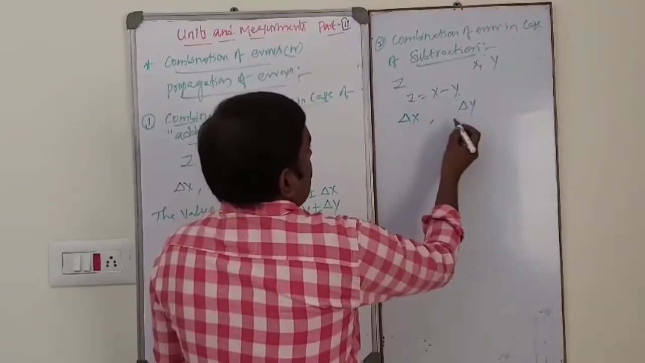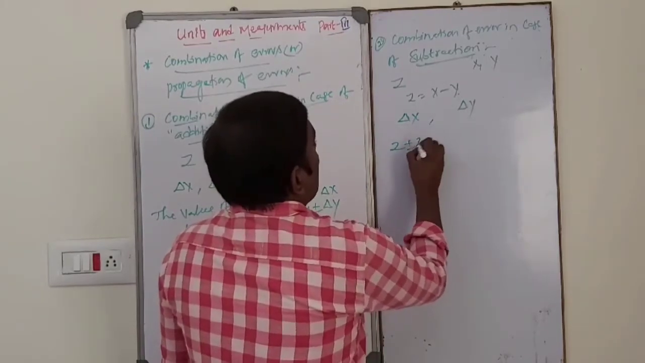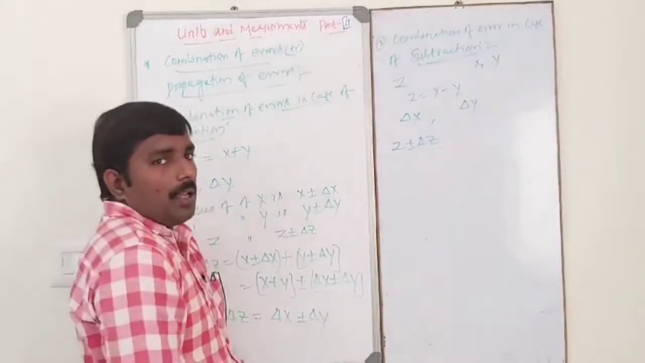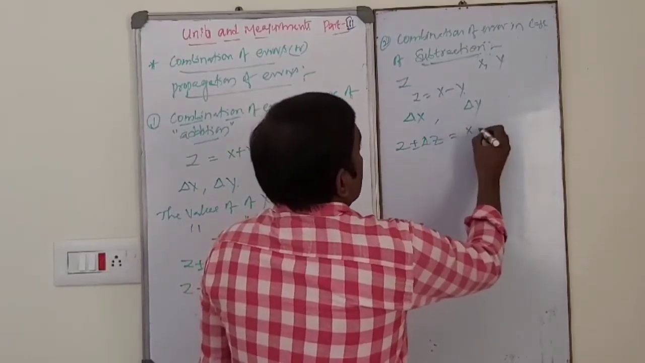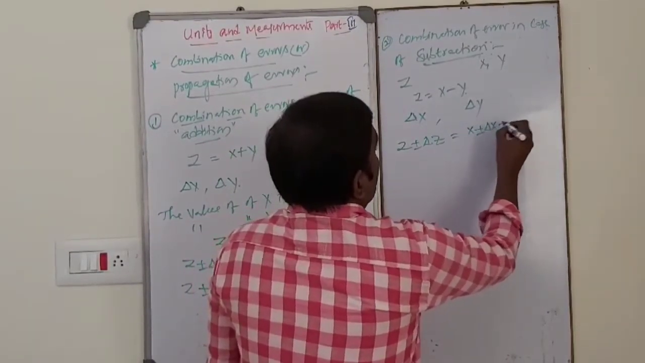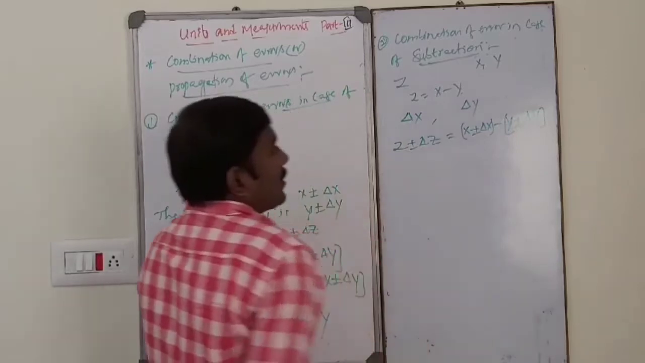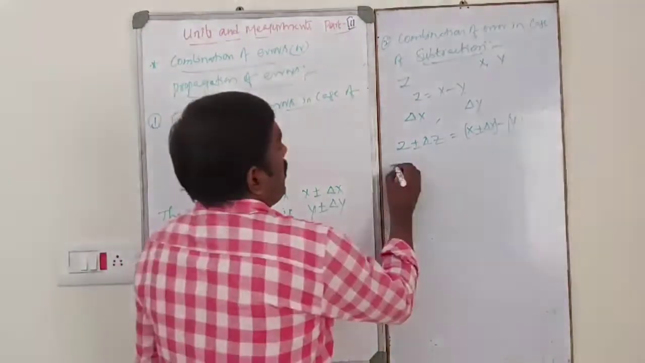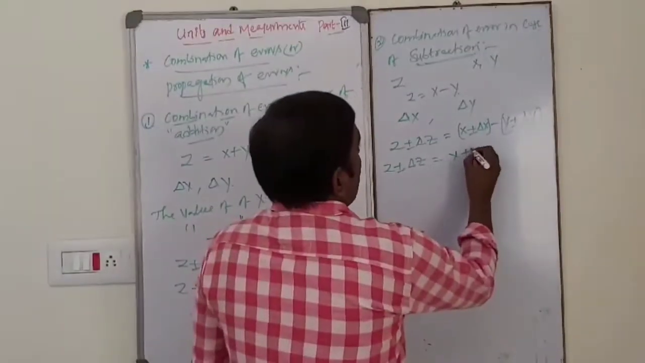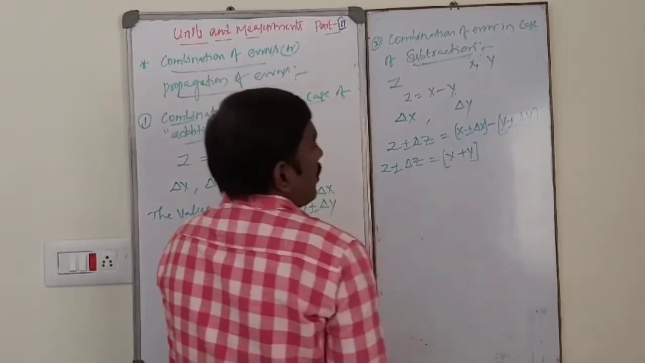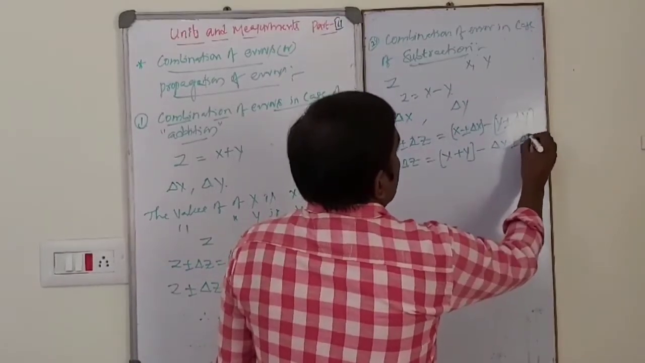So then, Z plus or minus delta Z, where delta Z is the error in Z, is equal to x plus or minus delta x minus y plus or minus delta y. So Z plus or minus delta Z is equal to x minus y, plus or minus delta x plus or minus delta y.